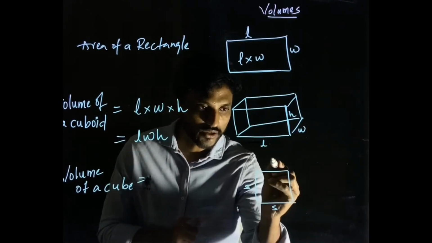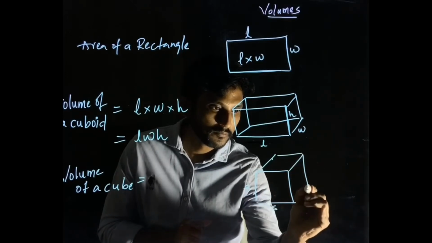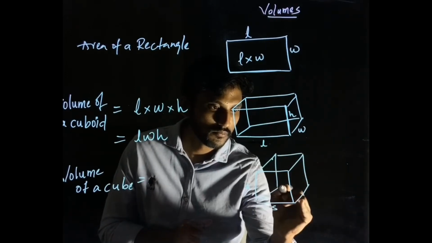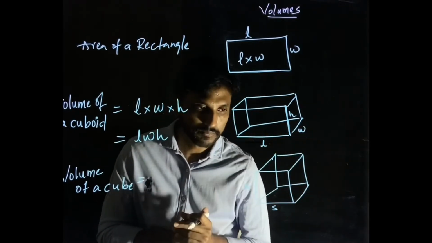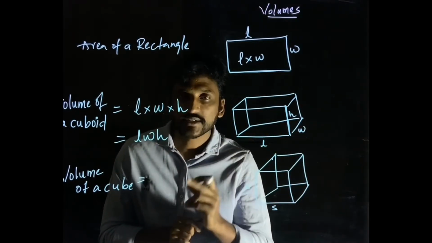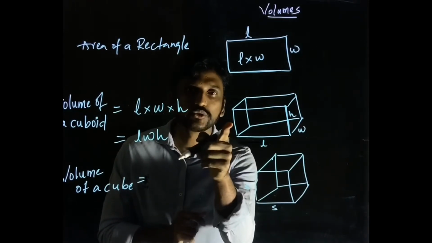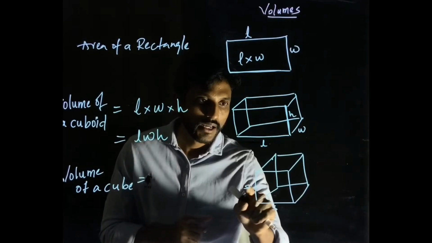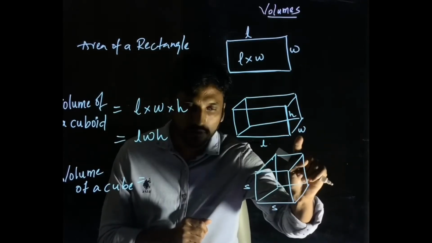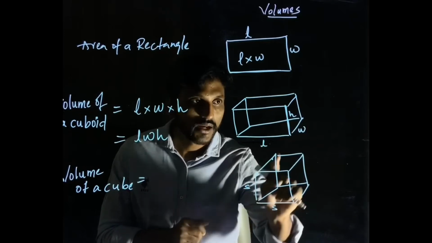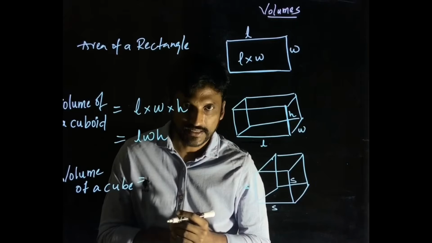Now I should construct a cube here. If you observe carefully, in this particular 3D shape, all the sides are equal. All the sides are equal. Let us compare the same case to the cuboid case, right? Here you have a length, here you have a side, here you have a width, here you have a side, and here you have a height, but here again I should call this S, side.